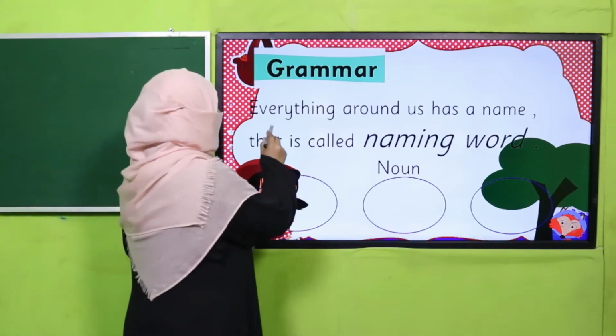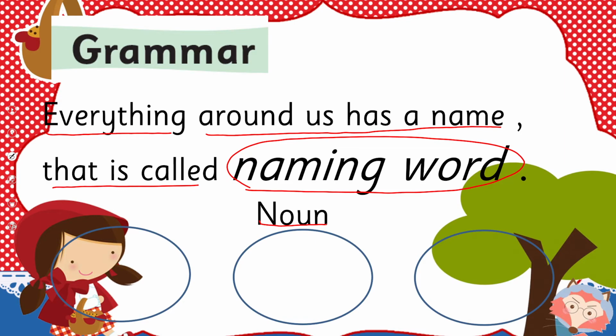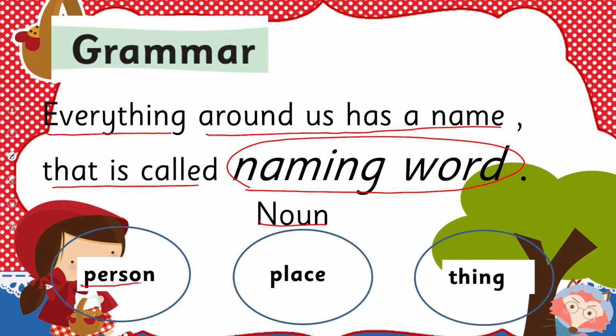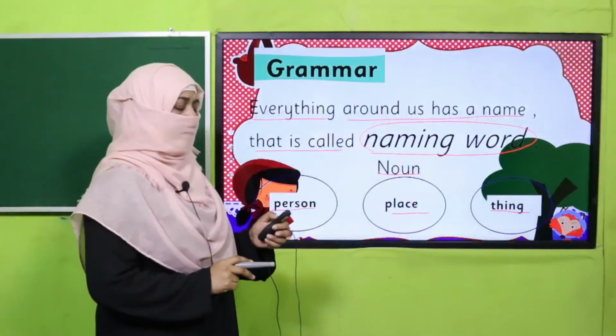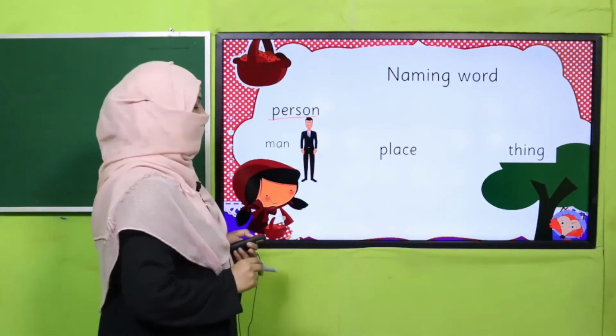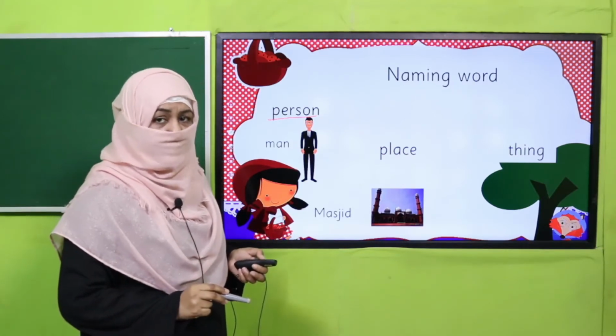I hope you remember I told you everything around us has a name. Everything which we can see, hold, touch or feel has a name, and that is called a naming word, or noun. This naming word may refer to person, place or thing. Person, place or thing. Remember, this we already know. So, when this naming word refers to a person, a man is a person? Good. A masjid is place.